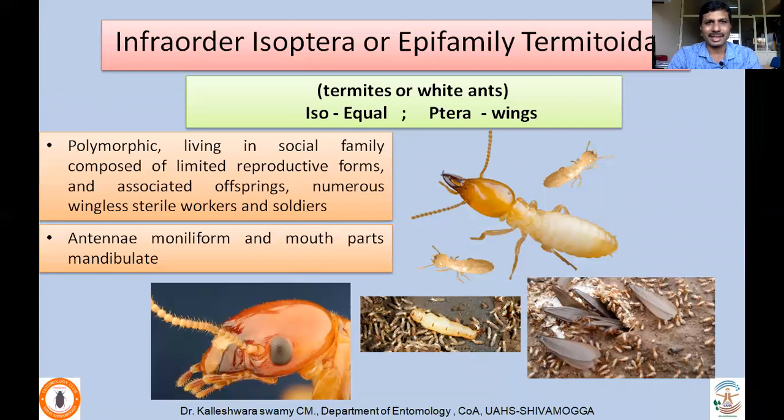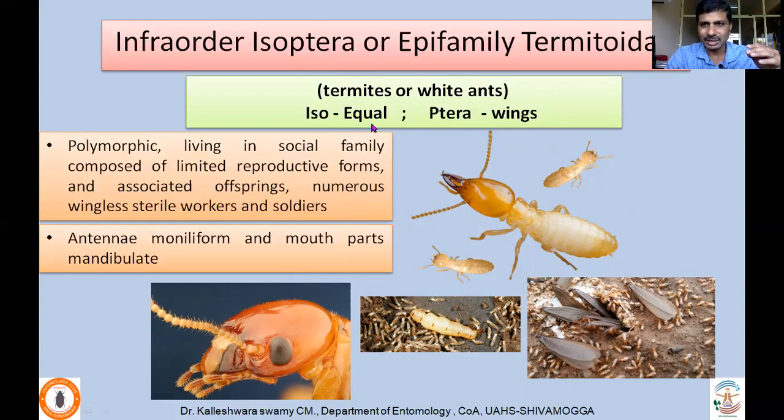Coming to the characters of infraorder Isoptera, epifamily Termitoidae. I'm giving the characters of termites, or white ants. Termites are also called white ants, but don't get confused with ants. Ants belong to order Hymenoptera. Termites are exopterygote insects, whereas ants are endopterygote or oligoneopteran insects with 4 stages, whereas the termites undergo only 3 stages: egg, nymph, and adult.